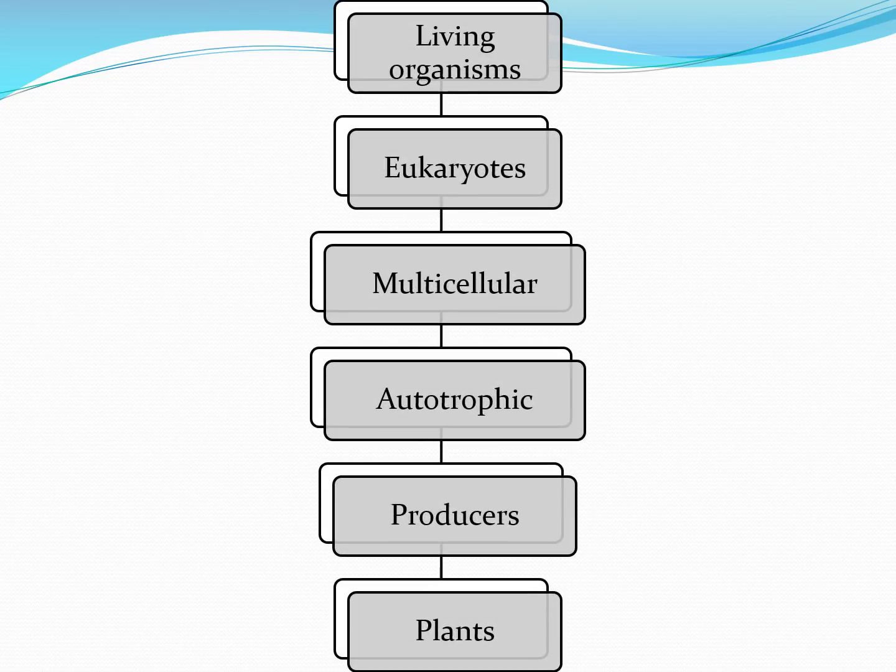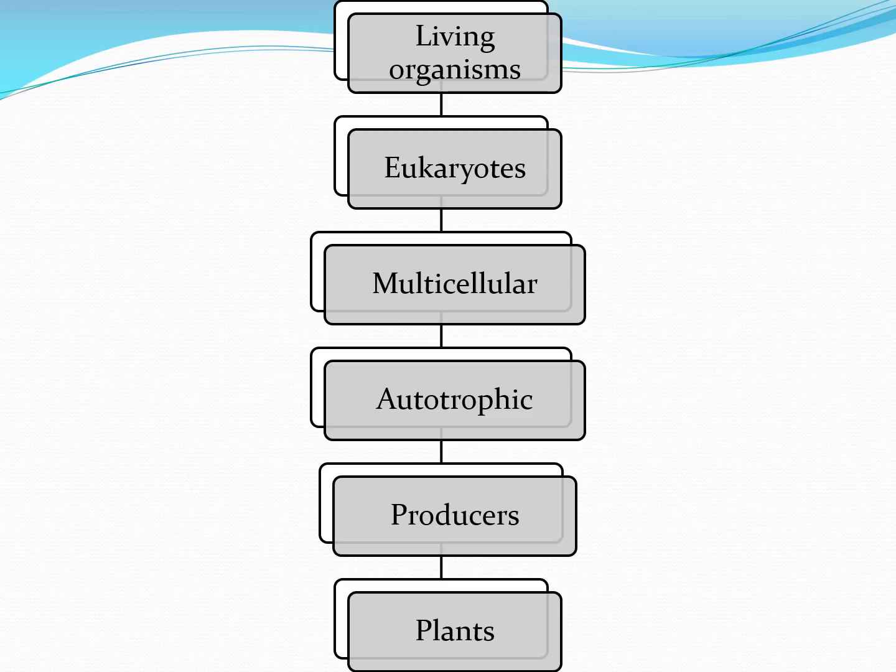This is the classification given for plants. Here the same thing applies. We will not be using producers in the characteristic. So the characteristics of plants will start from autotrophic. So we will say plants are autotrophic, multicellular, eukaryotic living organisms.